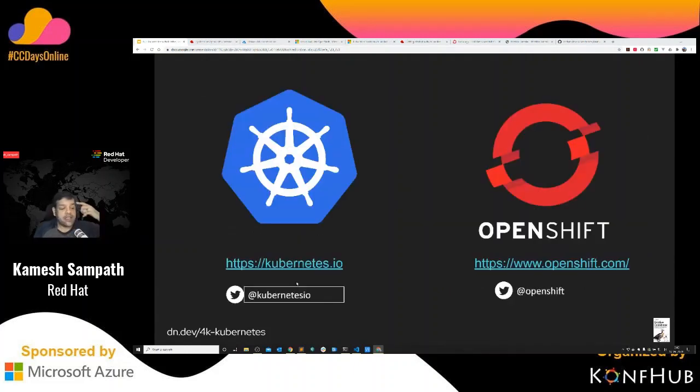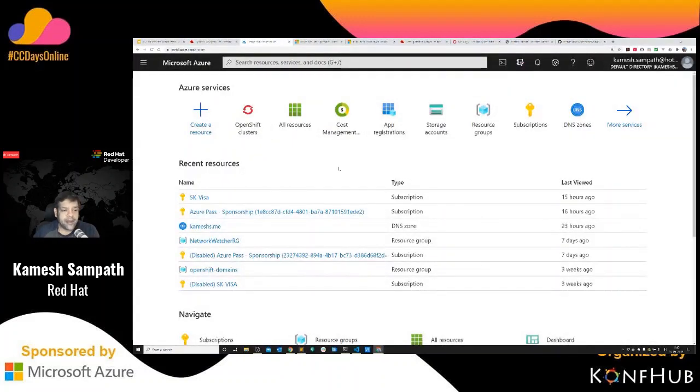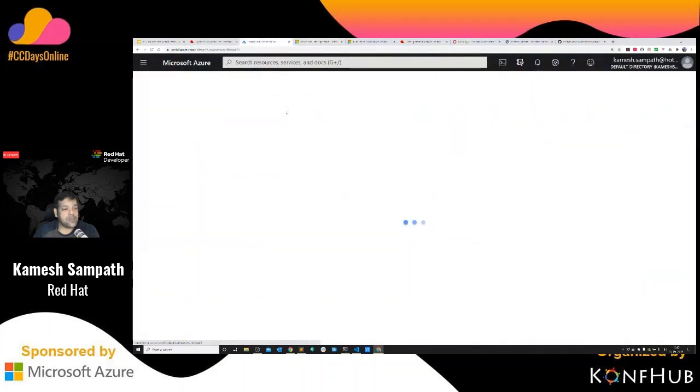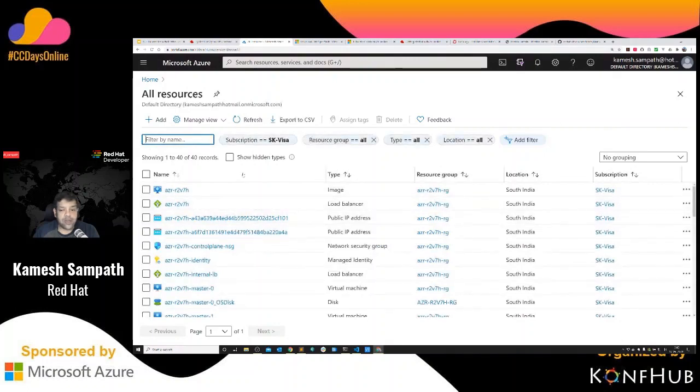So if you go here, these are a couple of links which I pasted, you can go there. And one of the things I want to say to you, before I even go into the terms, is how do I get started with these Kubernetes platforms, right? So on today's session, I have my entire setup deployed on Azure. So I'm just going to be on my Azure portal. Let me go to all resources and show you these Azure links here. These are the resources which are deployed for me.